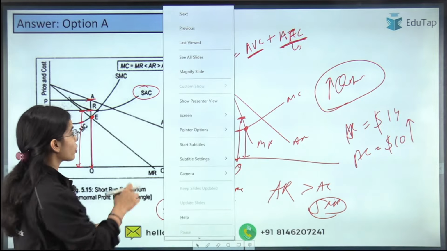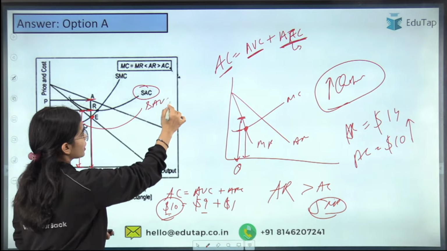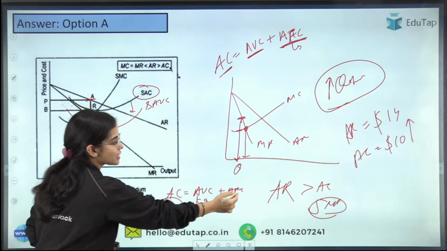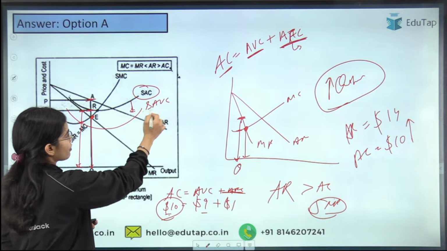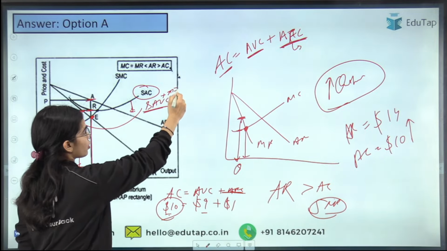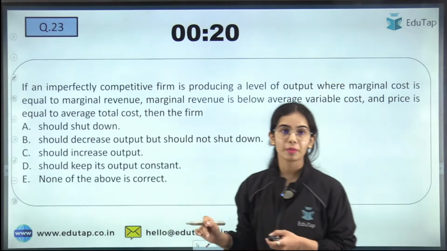Okay. So the short run average variable cost will be below the average cost, because there is also the average fixed cost that is present. So average variable cost plus the average fixed cost makes the average cost. Now coming to the next point.